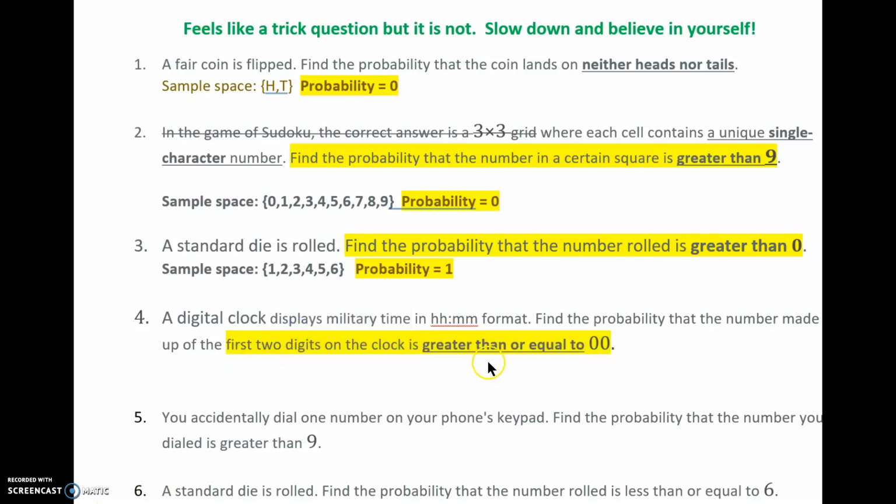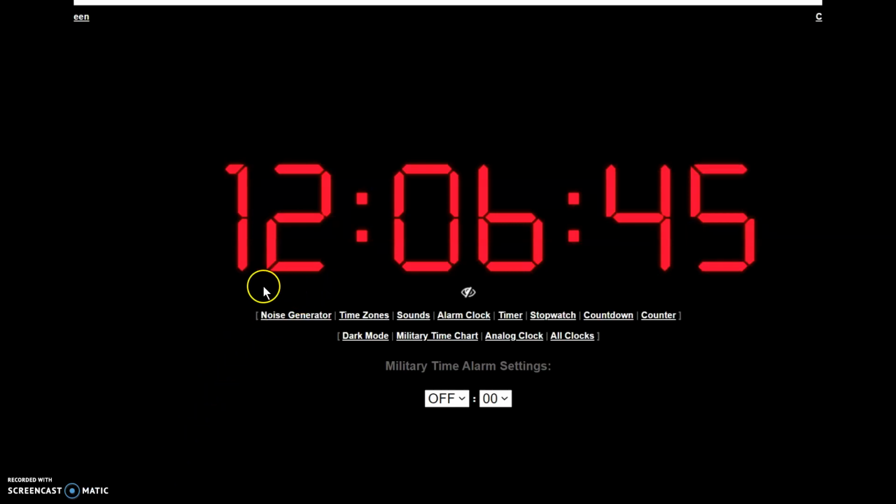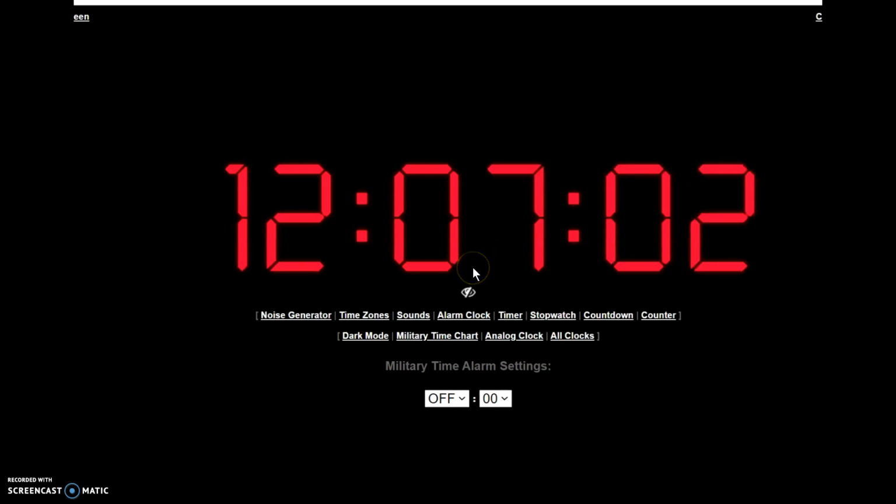What we really need to think about is this greater than or equal to 0, 0. And we go over here and we're thinking, well, what happens just after midnight? Is that 0, 0 and some stuff? Well, yeah, it's 0, 0 and some stuff, but it has to be greater than or equal to 0, 0. If it's greater than or equal to 0, 0, that means it's not less than 0, 0. It's not negative numbers. Are there ever negative numbers on a clock? No, right, good.